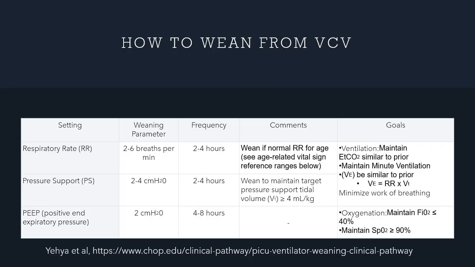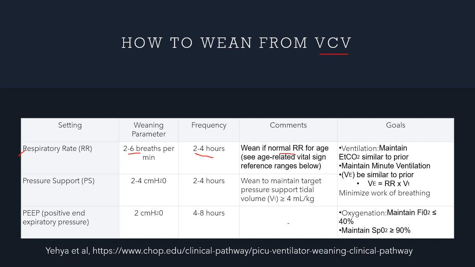So how do you wean a patient who is on a volume control mode of ventilation? This is just an outline that I have taken from the CHOP website, Children's Hospital of Philadelphia, where if the patient is ready to be weaned, reduce the respiratory rate by 2 to 6 breaths per minute every 2 to 4 hours to the normal respiratory rate for that age.